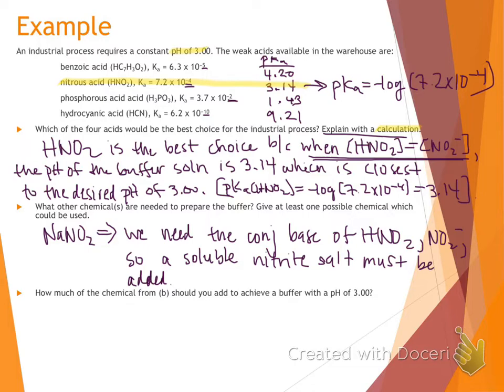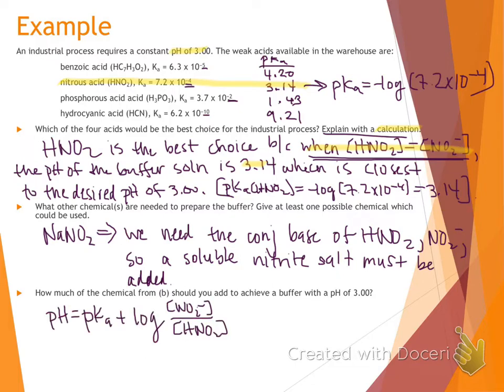Okay, so lastly, part C. We want to know how much of that soluble salt that we picked in part B we need to achieve a buffer with a pH of 3. Well, our buffer is going to have a pH of 3.14 when our concentrations are equal. But if we vary the concentrations of our acid and our base, we can make the pH of our buffer equal to exactly 3.